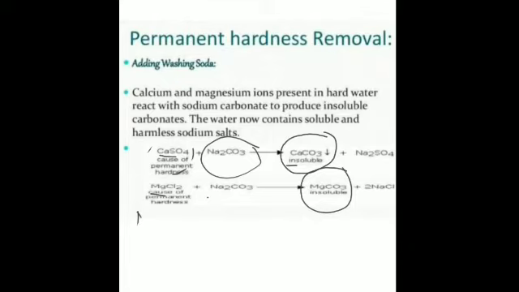The hardness of water has been eliminated once the calcium sulfate and magnesium chloride have converted into insoluble calcium carbonate and magnesium carbonate. Now, although water is still containing sodium sulfate, water has become soft. Is it clear? Now, there is an activity to show that washing soda removes hardness of water.